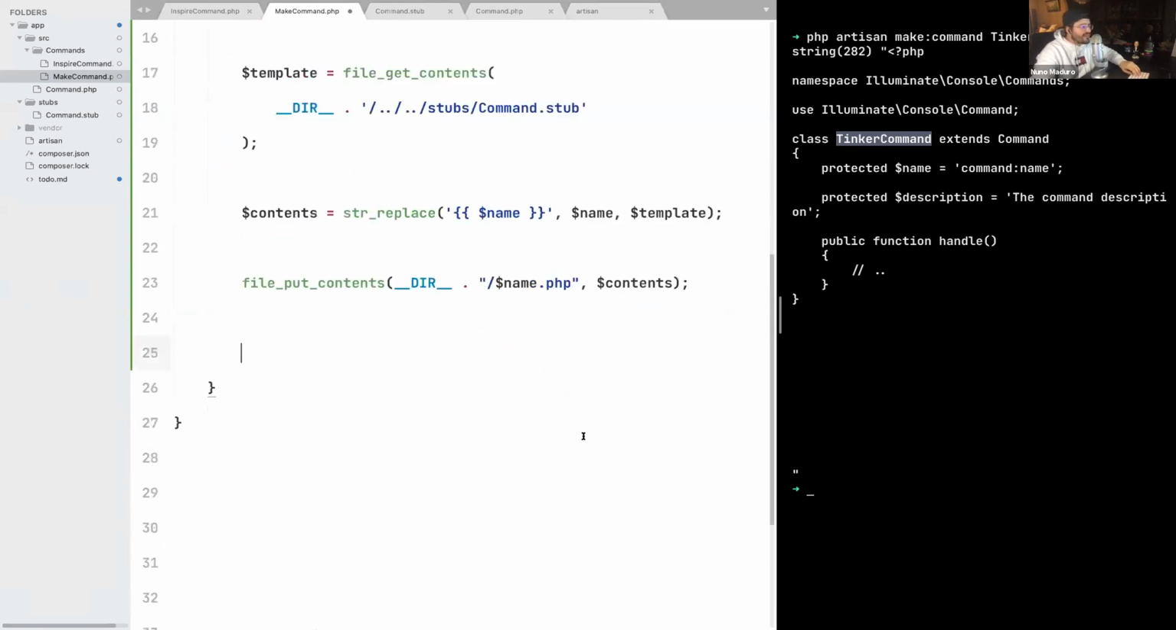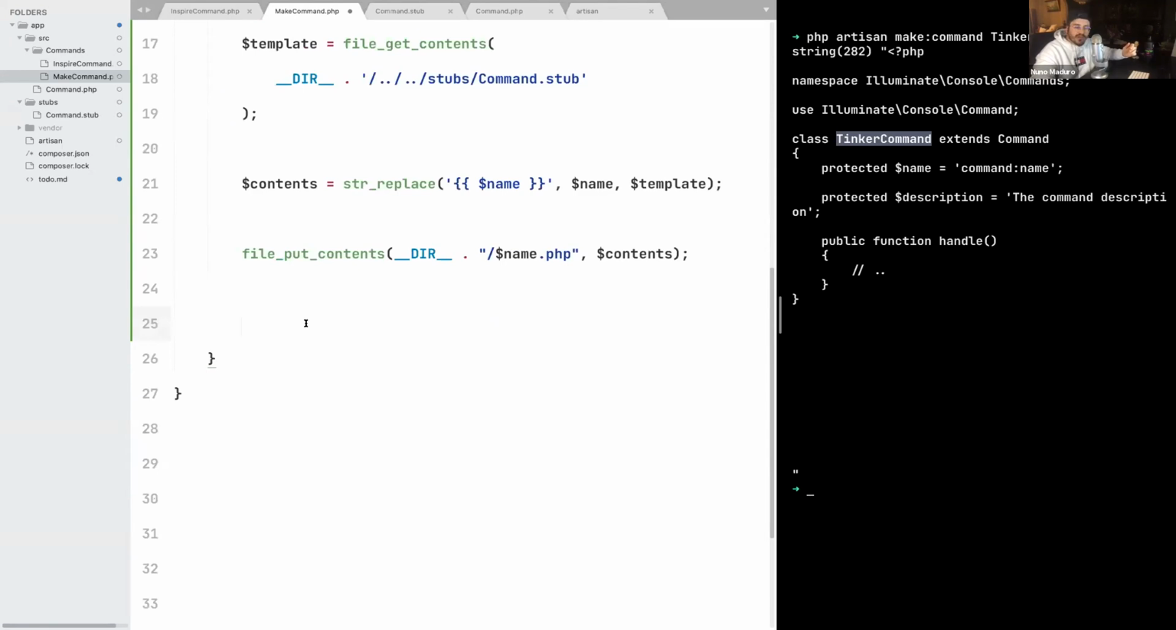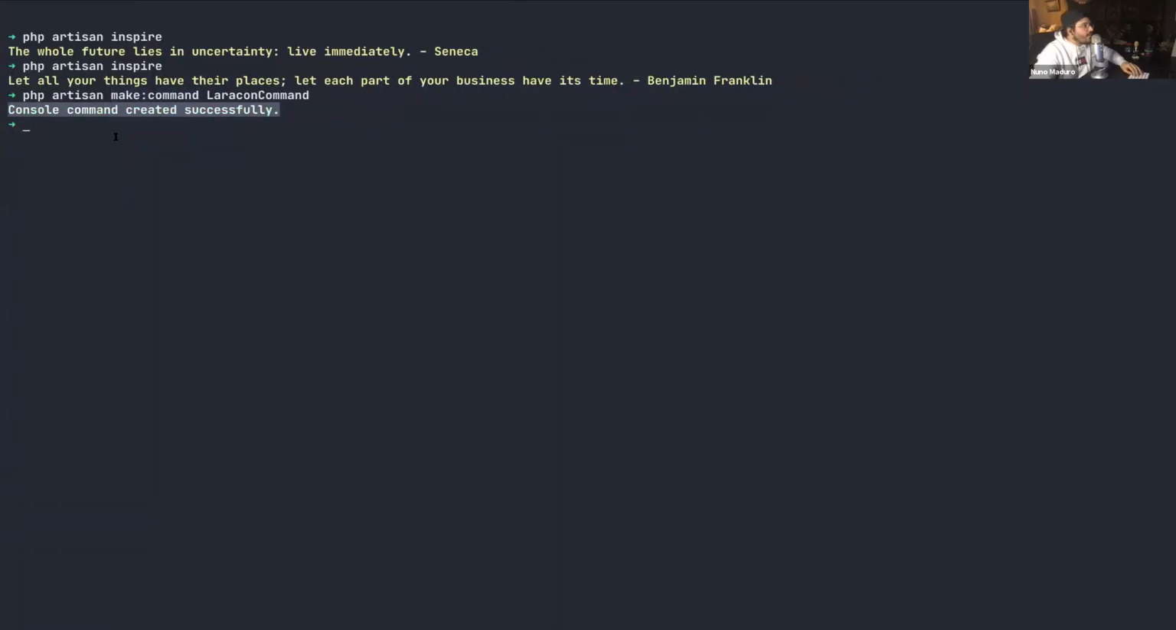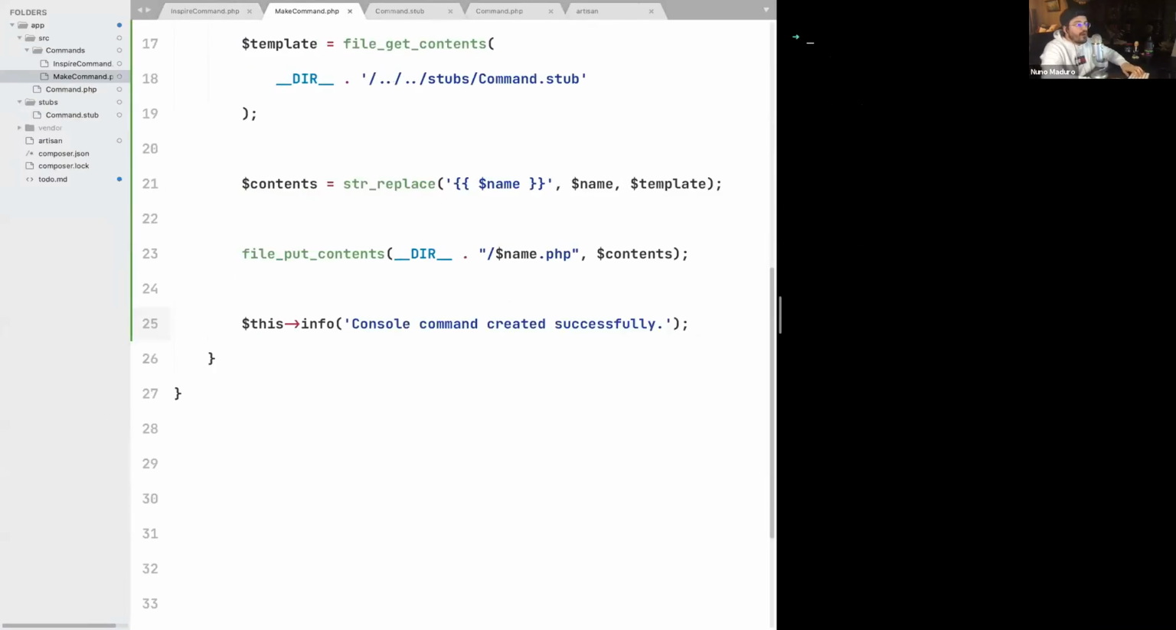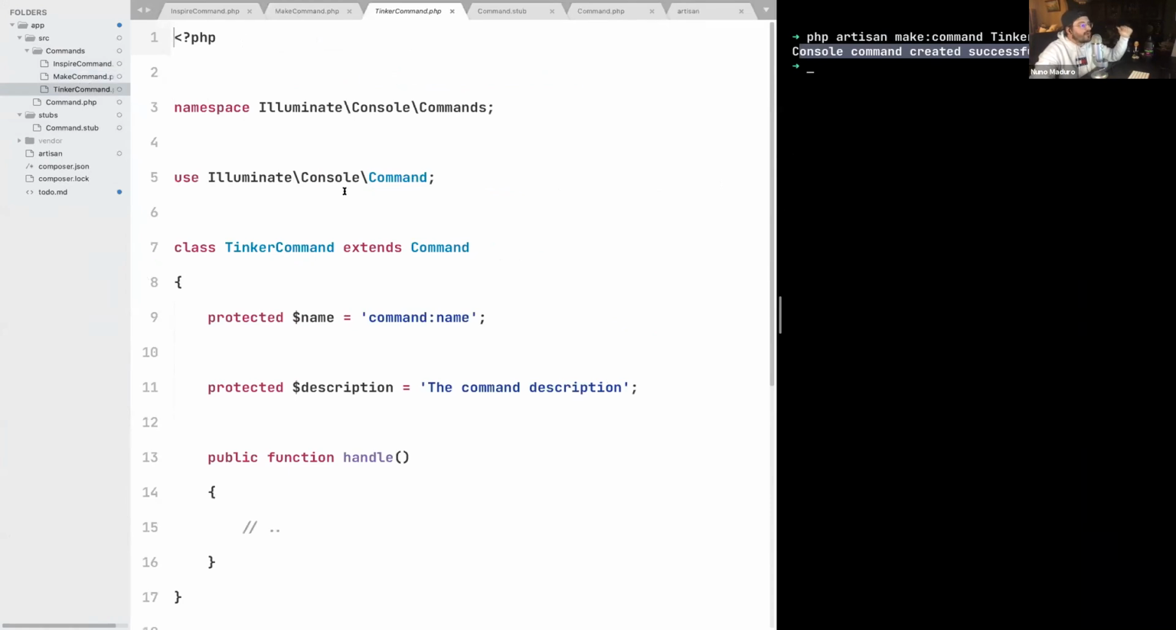And one very important thing, once you actually perform an action on the console, it's very important you give feedback to the user. So right now, let's just type this info and then copy this message saying console command created successfully, just like that. All right, if everything works as expected, what I do expect to happen is that I'm going to get the feedback on my terminal saying that the console command class was created, and then I expect a Tinker command appearing here on my commands folder. So there we go. We see that message appearing here on the terminal, and sure enough, I see as well my Tinker command ready to go.